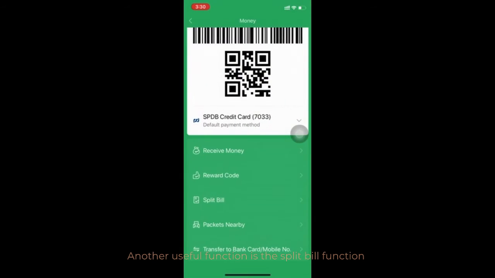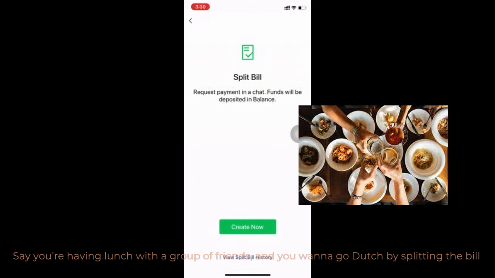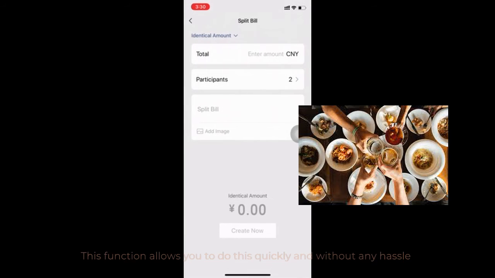Another useful function is the split bill function. Say you're having lunch with a group of friends and you want to go Dutch by splitting the bill. This function allows you to do this quickly and without any hassle.